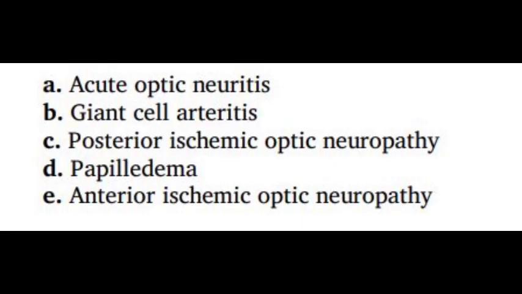We have A, acute optic neuritis. Now, this is very unlikely. Why? Look at the question stem. Optic neuritis usually affects people between the ages of 20 to 30, generally females. So this person does not really fit the demographics, and these symptoms are not looking like that of optic neuritis. They did not talk about the RAPD, which is actually a classic way to identify optic neuritis. So let's try that out.